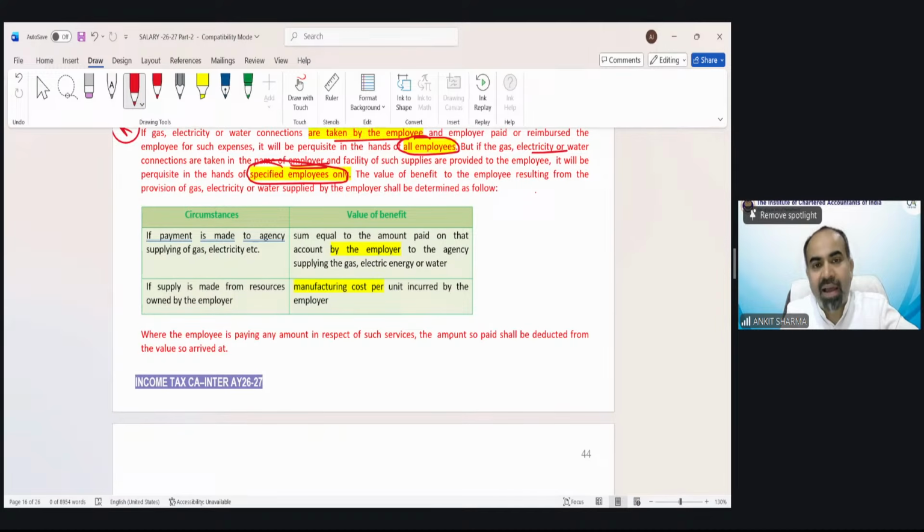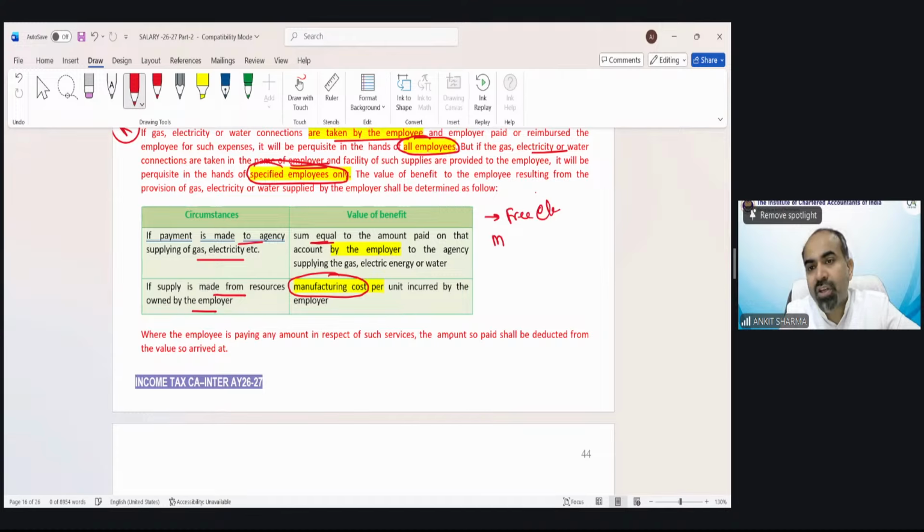The taxable value: if payment is made to an agency supplying gas, electricity, the amount paid by the employer would be the taxable value. If the employer himself is providing this gas, water, electricity, then the manufacturing cost would be the taxable value. Suppose you are working in an electricity company. You are an employee of an electricity company. Fine. And the employer says we will provide you free electricity.